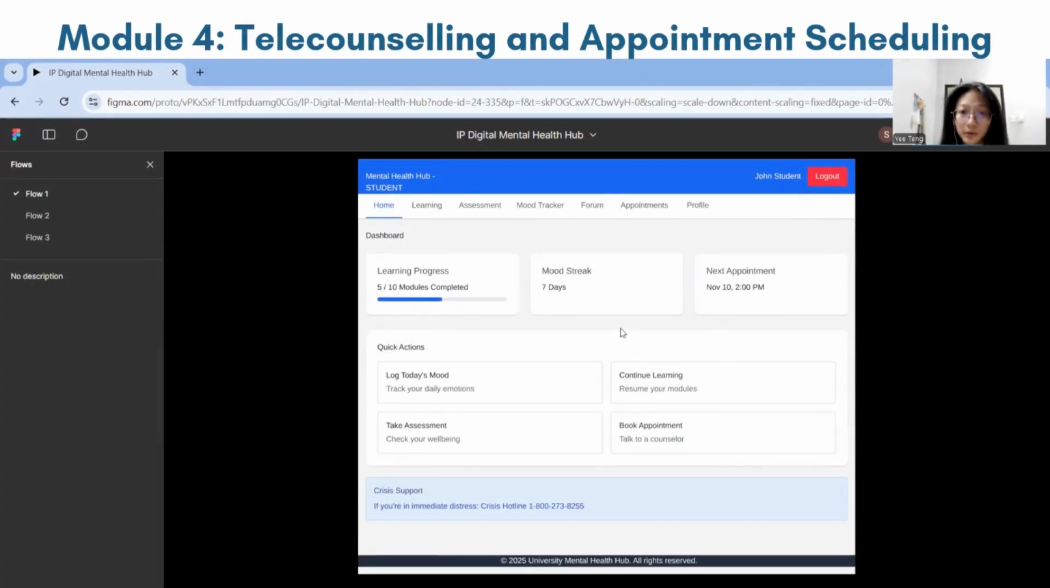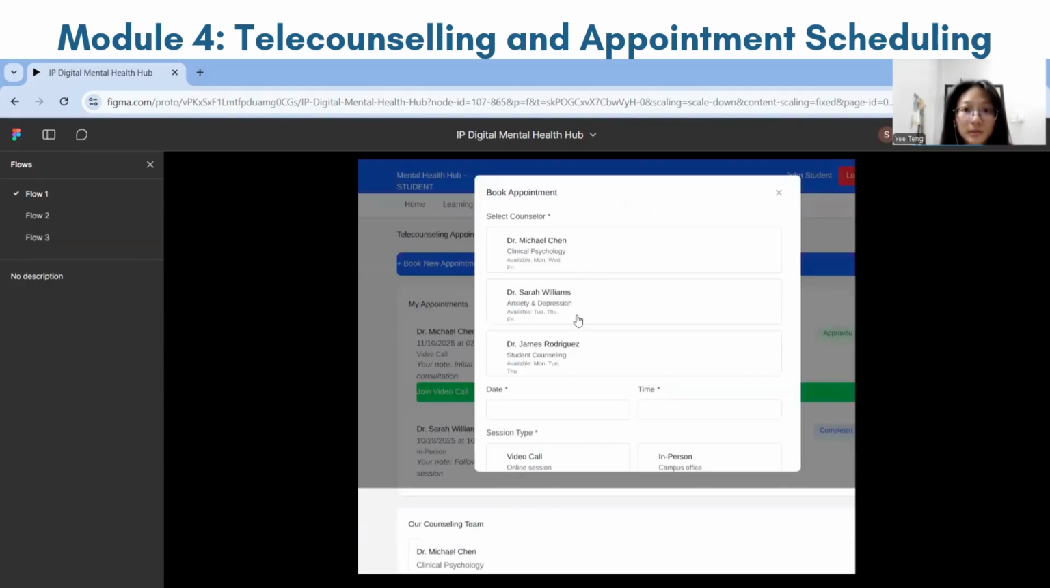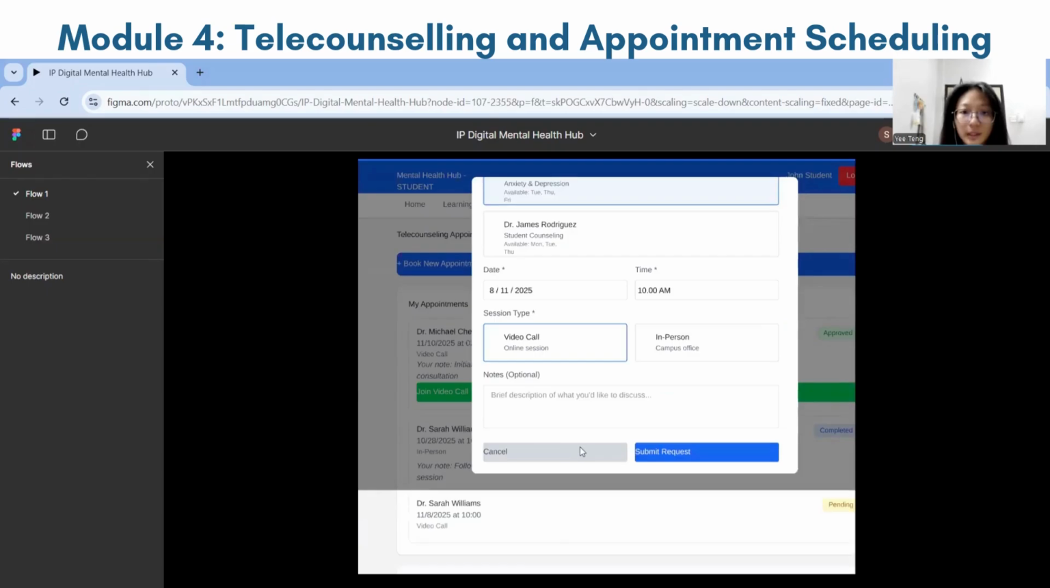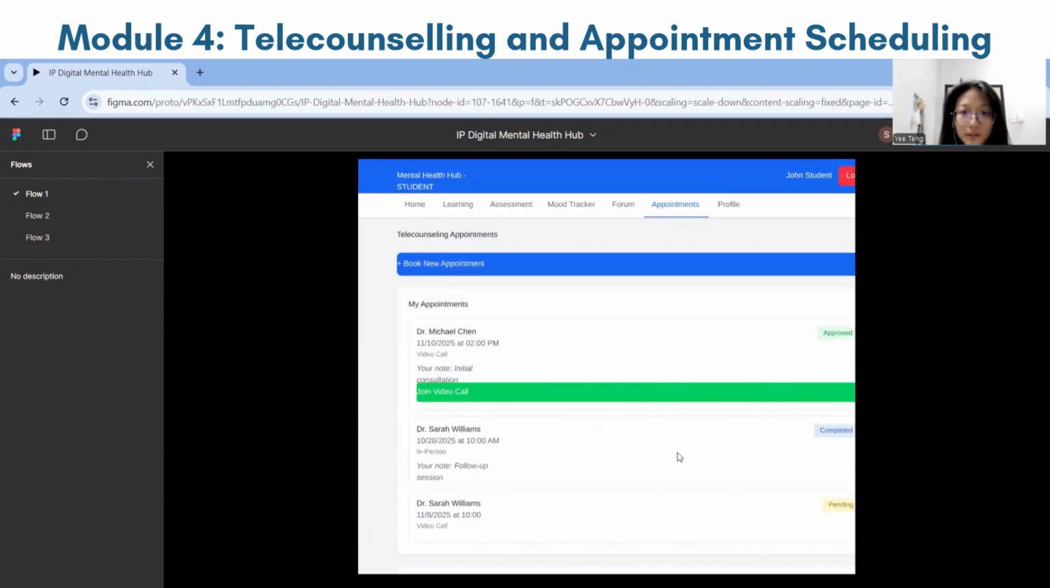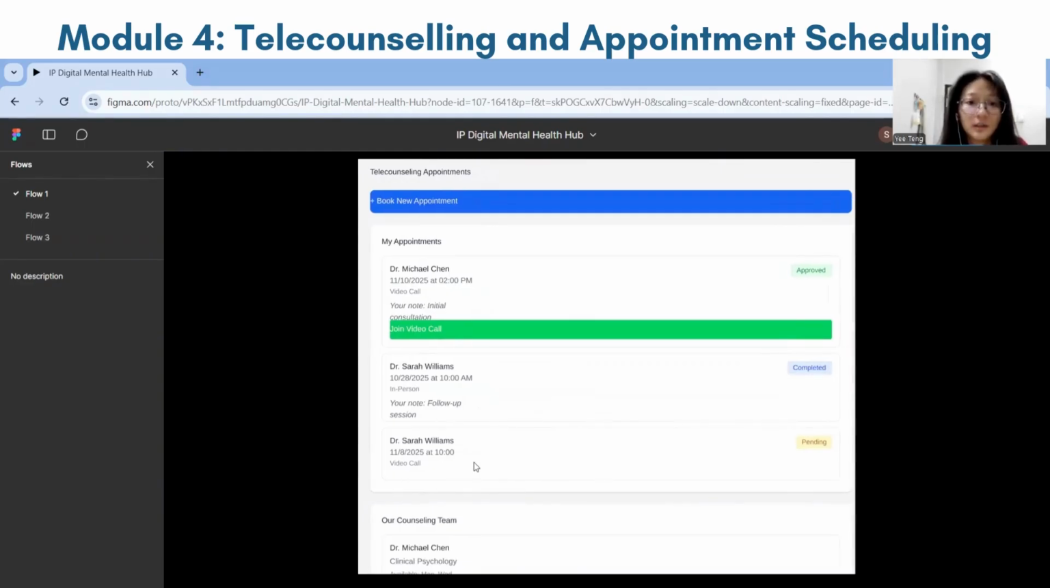For the 4th module, which is telecounseling and appointment scheduling, go to the appointments tab and we can create a new appointment. Choose the counselor and then choose the date. We have a calendar dropbox, then the time, and then we can choose the session and submit the request. Here we'll see a pending request.